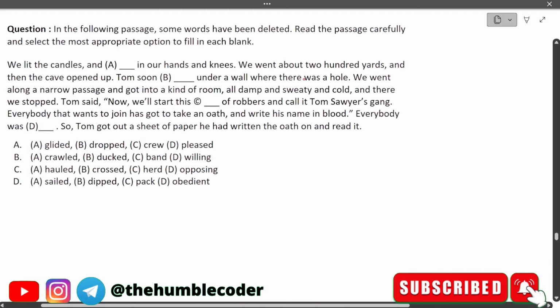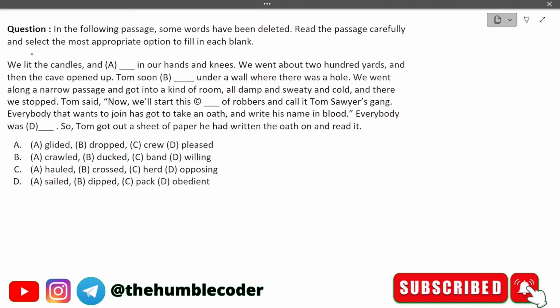We have a passage. In the following passage, some words have been deleted. Read the passage carefully and select the most appropriate option to fill in the blank. These questions are very important to practice, so let's try that. The passage is: we lit the candles and dash in our hands and knees. Let's read the complete passage first. We went about 200 yards and then the cave opened up.